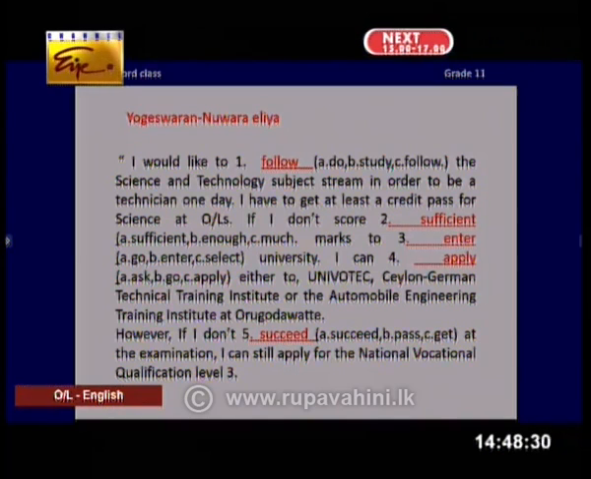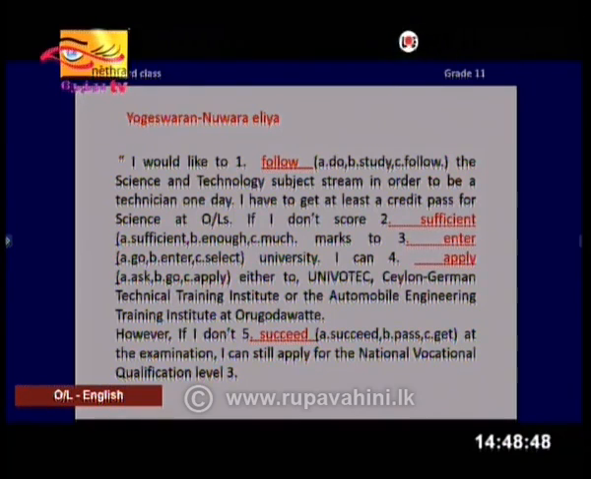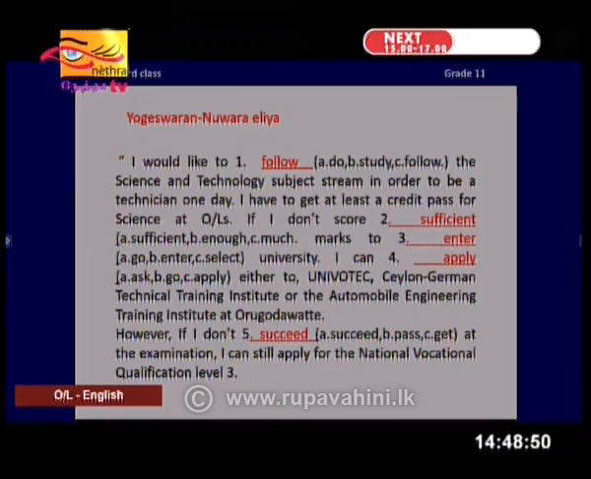The last one, succeed. Of course, you use the word pass with examination, but here we have the preposition at the examination. You've got to succeed at the examination. That's it. I hope you have understood that we need to make the right choice of words in order to make our language more natural.